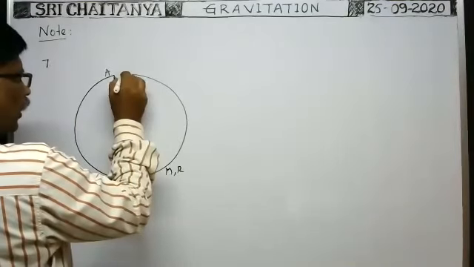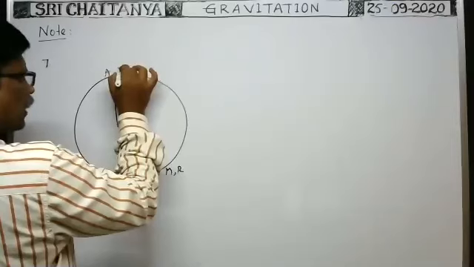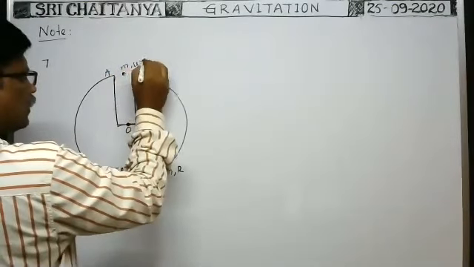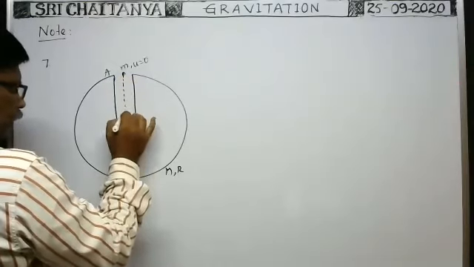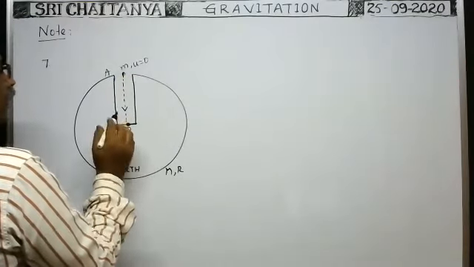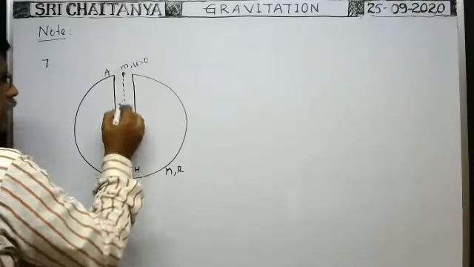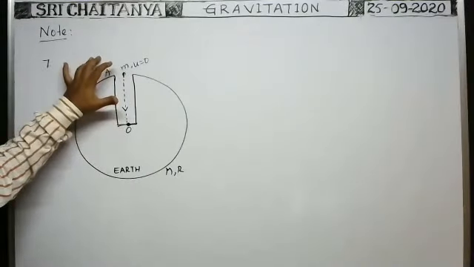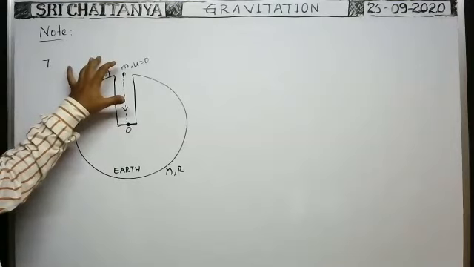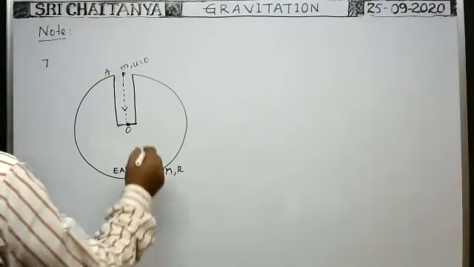When you release the body here, the mass of the particle is m and the initial velocity is 0. Whenever the particle is released, what is the time taken by the particle to reach the center? To reach the center, what is the distance traveled by the particle? Equal to radius.